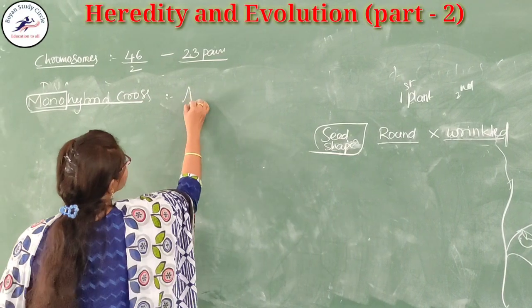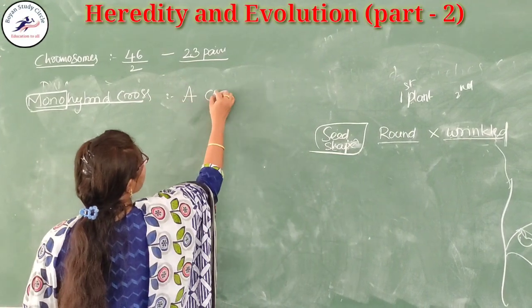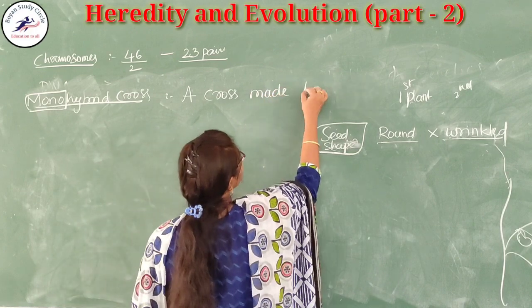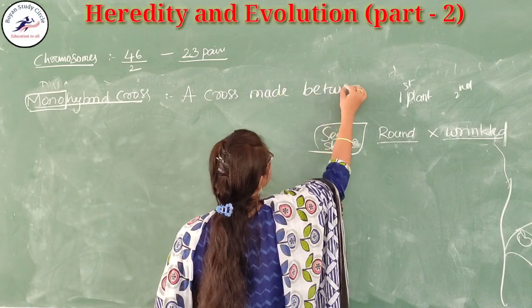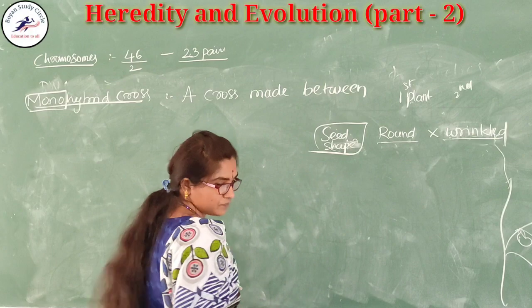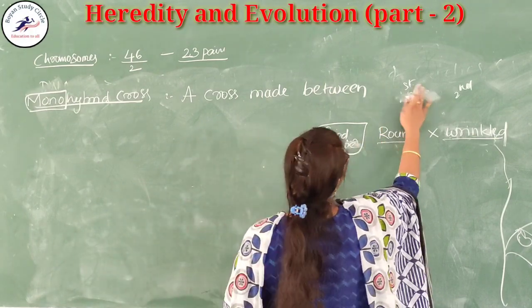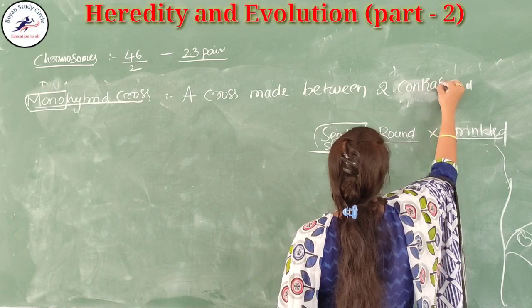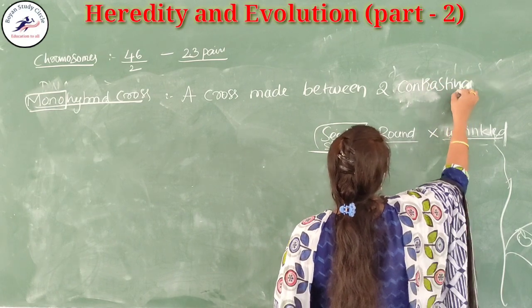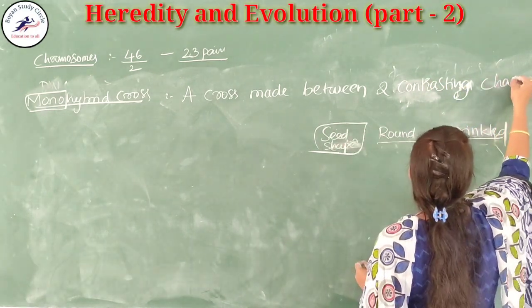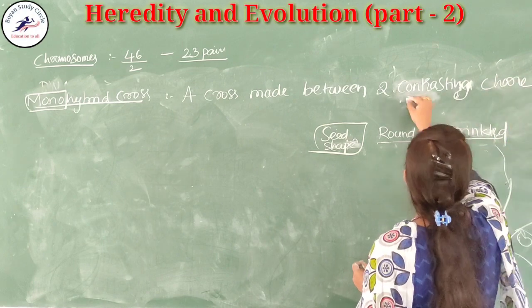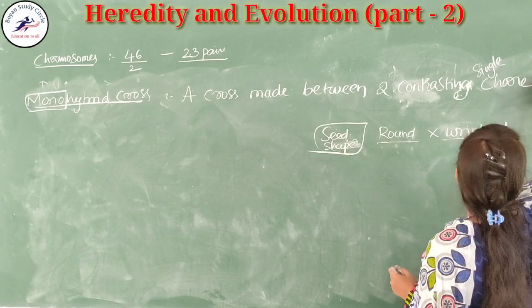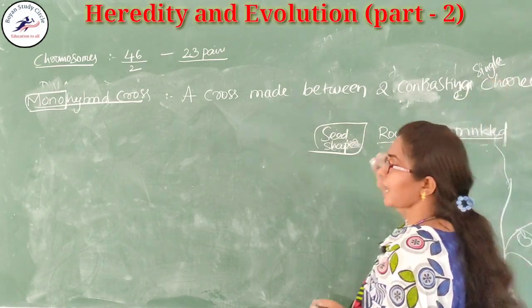Here I am writing: a cross made between two contrasting characters, of a single character.